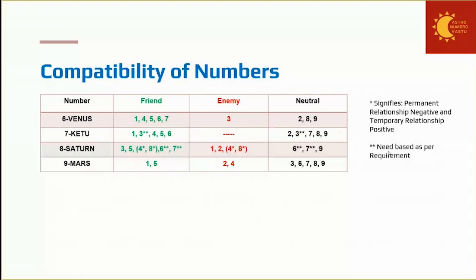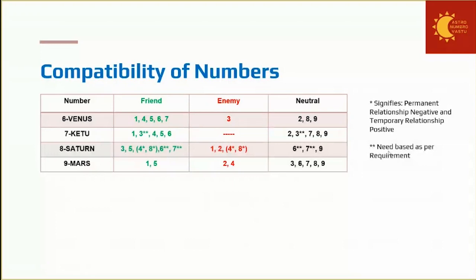Okay. So coming to 8, Saturn. Now, if you consider Saturn as judge, so 3 is friend of Saturn. Why? Because when judge has to take decision, judge must have the right knowledge. So that knowledge of righteousness is provided by Jupiter. So 3 will be friend. Now 5 is the prince. So 8 has enmity with king, right? But not with the prince, because prince is a baby. So as such, 8 does not have any enmity with the prince.